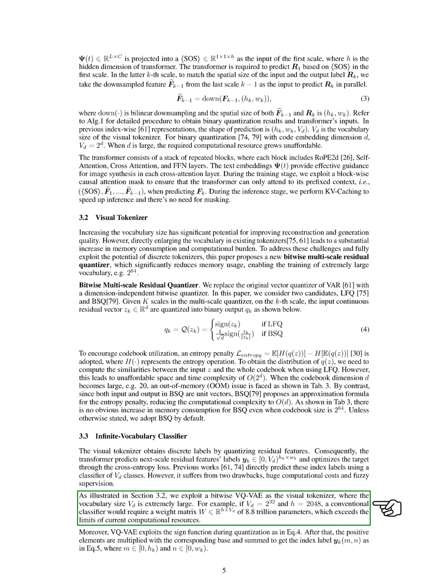Additionally, VQVAE uses a sign function during quantization. The positive elements are multiplied by their corresponding base and summed to produce the index label. This quantization method means that small changes in near-zero features can lead to significant label changes, making it hard for conventional classifiers to optimize.